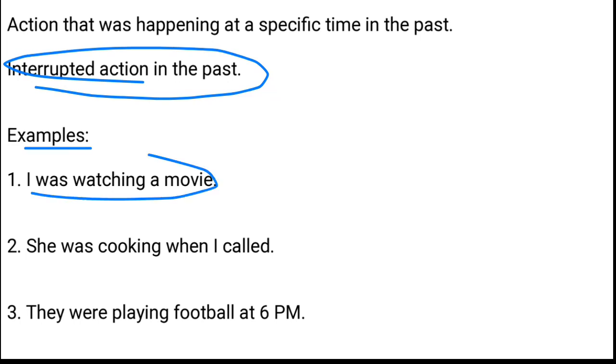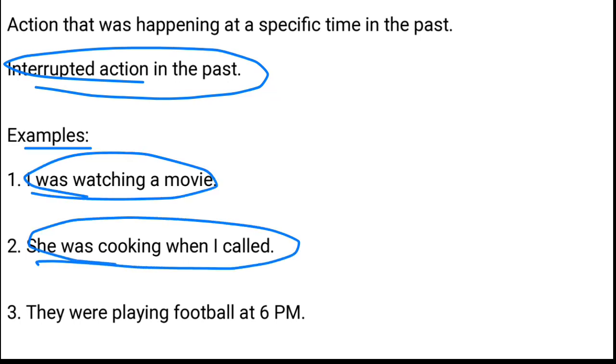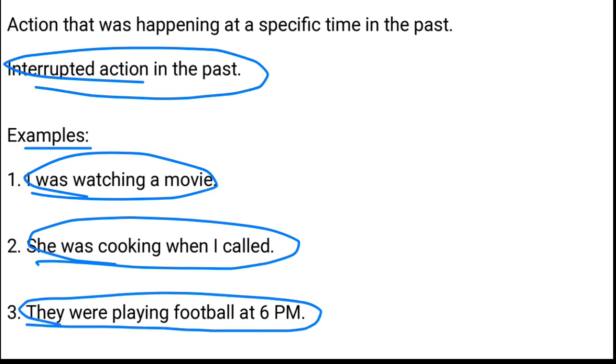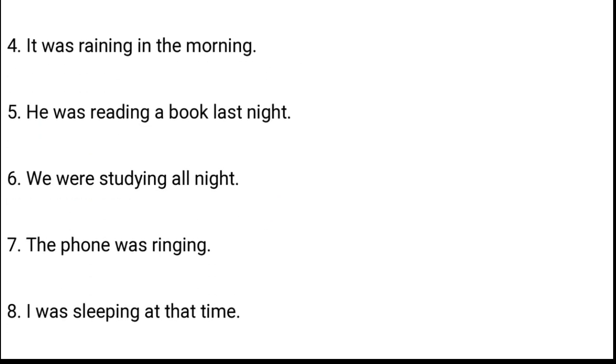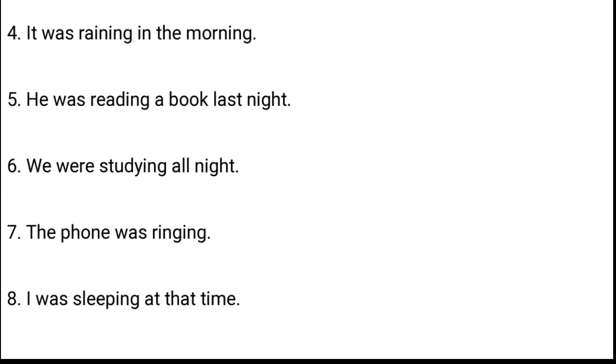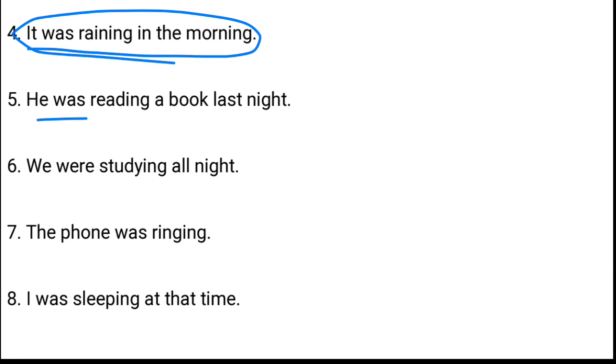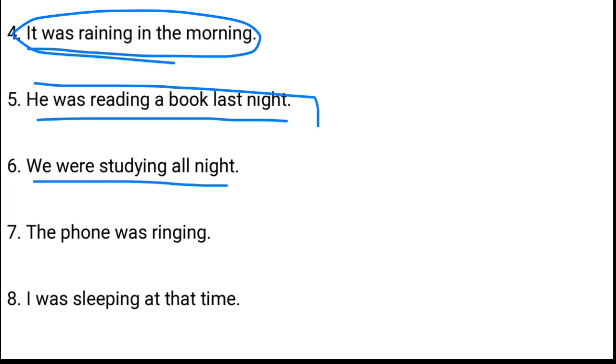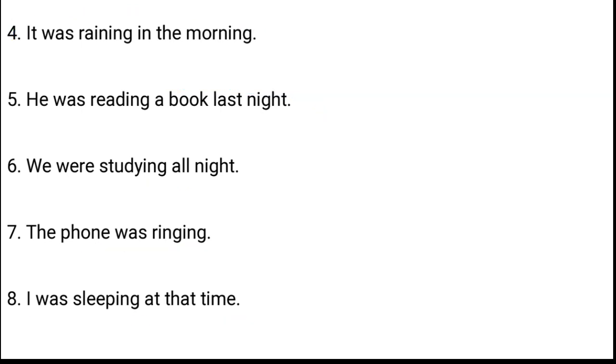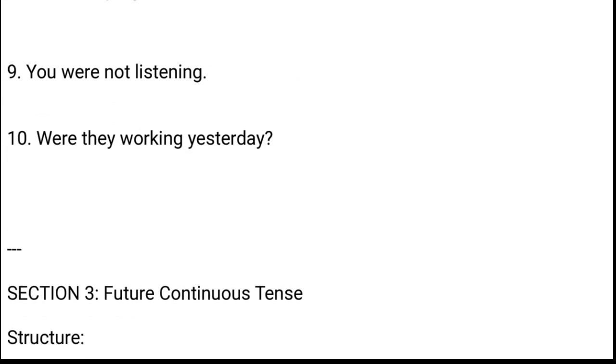For example, I was watching a movie. She was cooking when I called. वो पका रही थी जब मैंने उसे कॉल करी. They were playing football at 6 p.m. evening को. Clear? And additionally, we can say it was raining in the morning. He was reading a book last night. We were studying all night. यानी कि पूरा time we were studying. The phone was ringing. I was sleeping at that time. Clear?